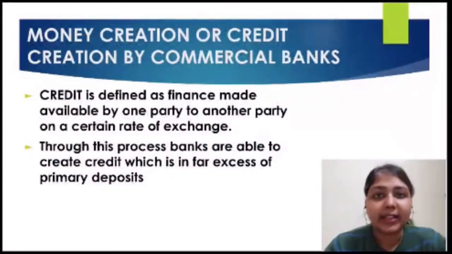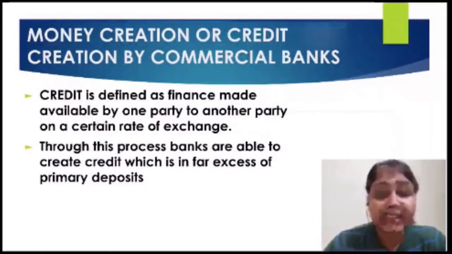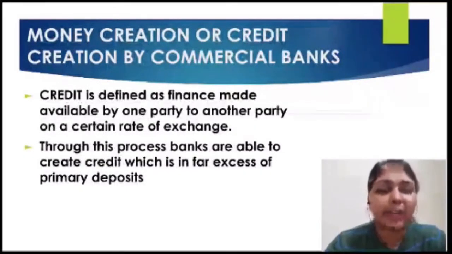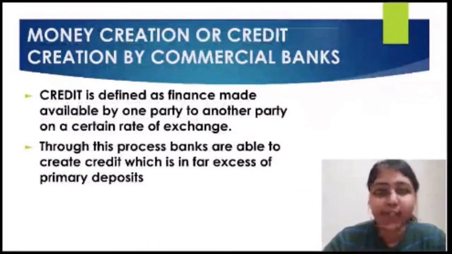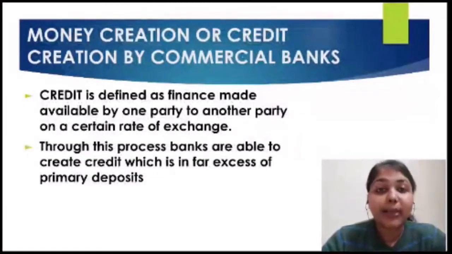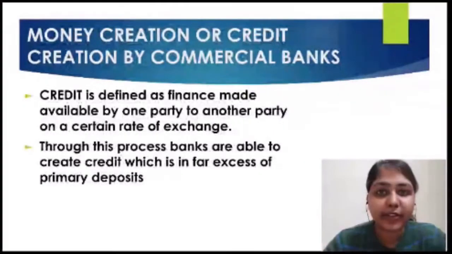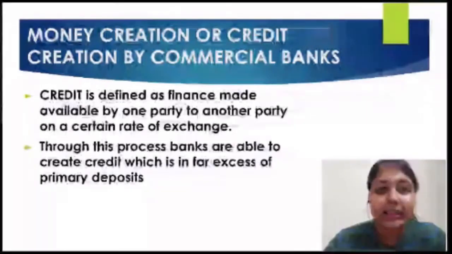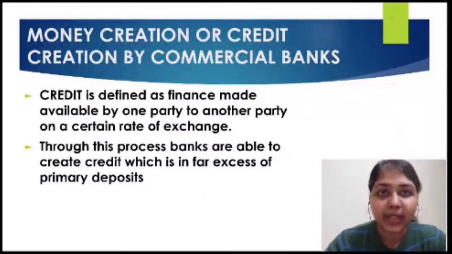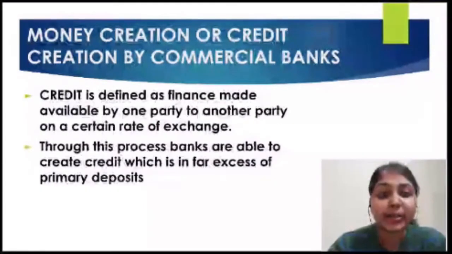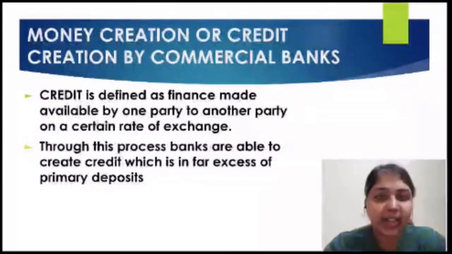So we read that a bank is an institution that is made for earning profits, right? Commercial banks earn profits, and the central bank works for the welfare of the people of the country. Now, how do the banks earn profits? The main source of profit is credit creation, or you can also call it money creation, done by the commercial banks. Now what is credit?